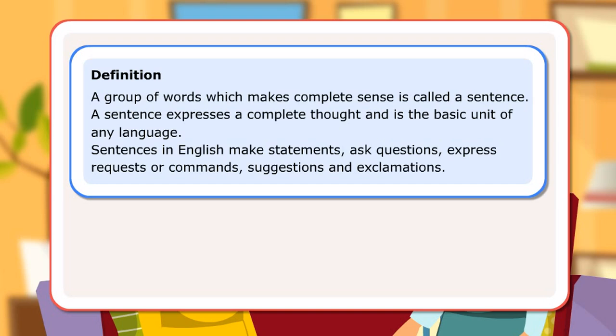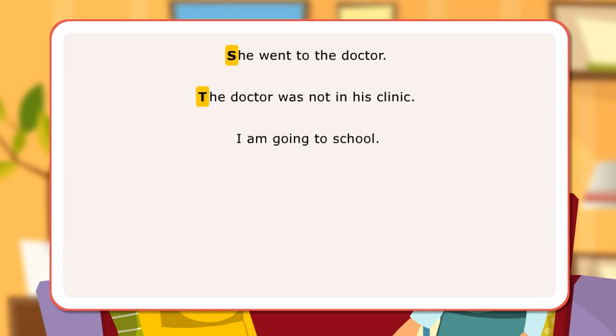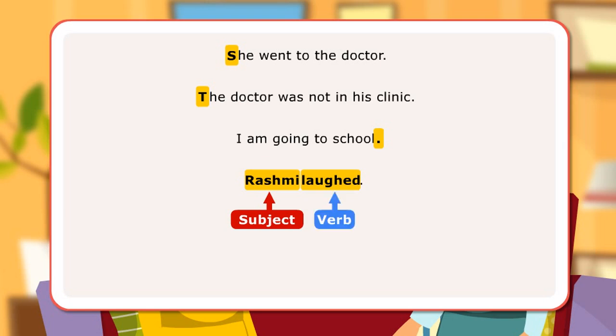Let us look at some rules of sentence formation in English. The first letter of any new sentence is always capital. She went to the doctor. The doctor was not in his clinic. There is always a punctuation mark at the end of a sentence. I'm going to school. A sentence has at least a subject and a verb. Rashmi laughed. Subject, Rashmi. Verb, laughed.